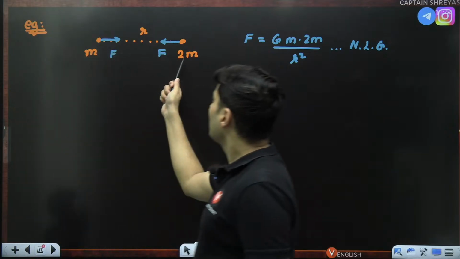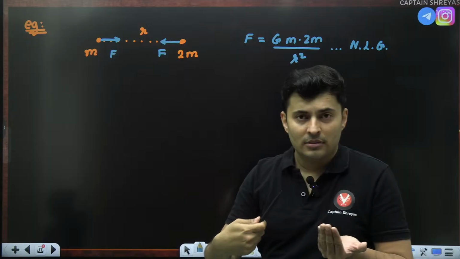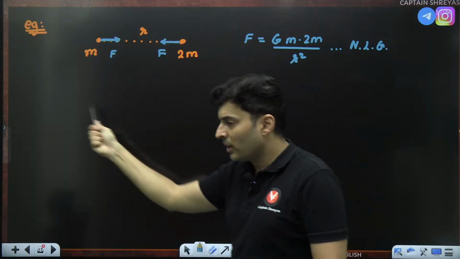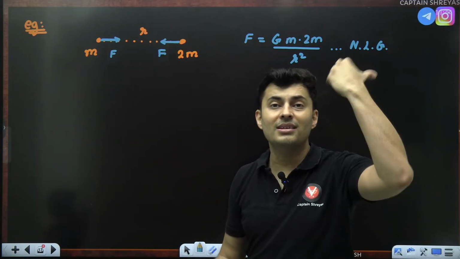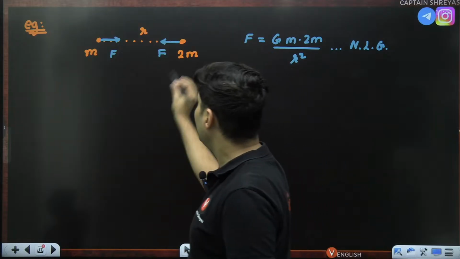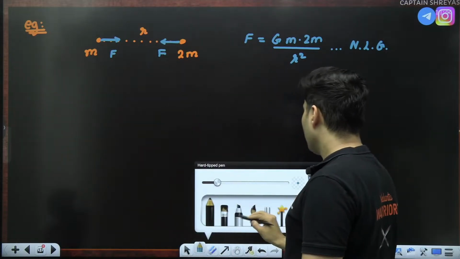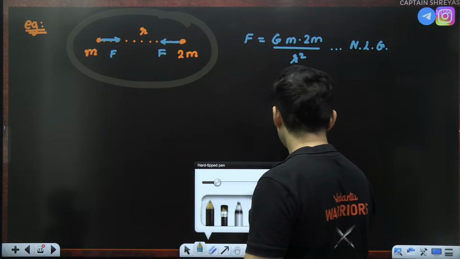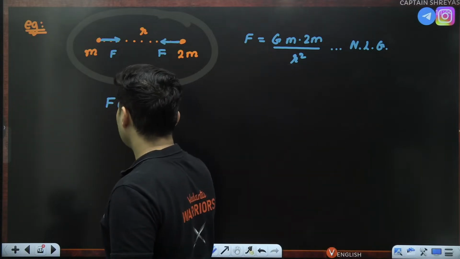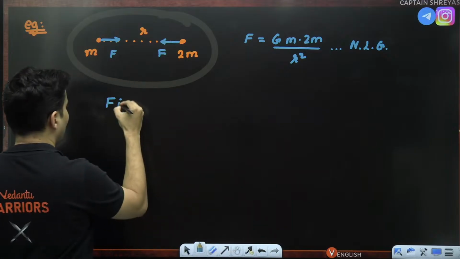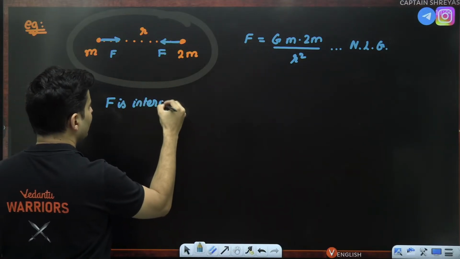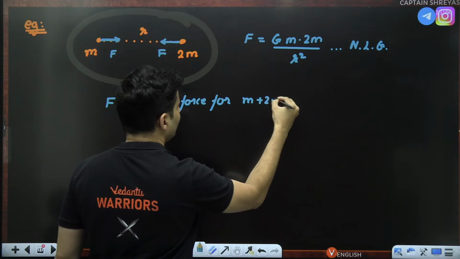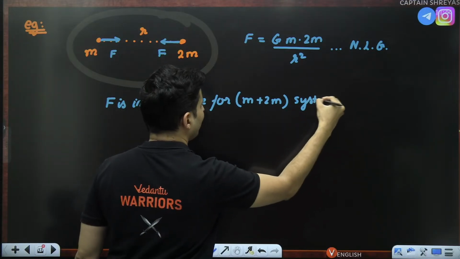Next important thing. Whom will they go around? Will m go around 2m? Will 2m go around m? Or will they go around something else? Let's understand that for this particular system, if you consider this as our system, this force technically is internal force. F is basically internal force for that m plus 2m system.